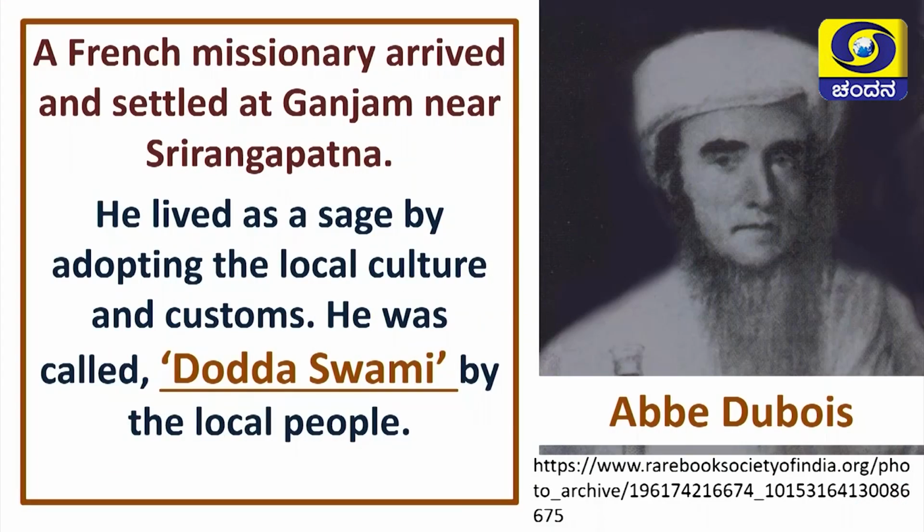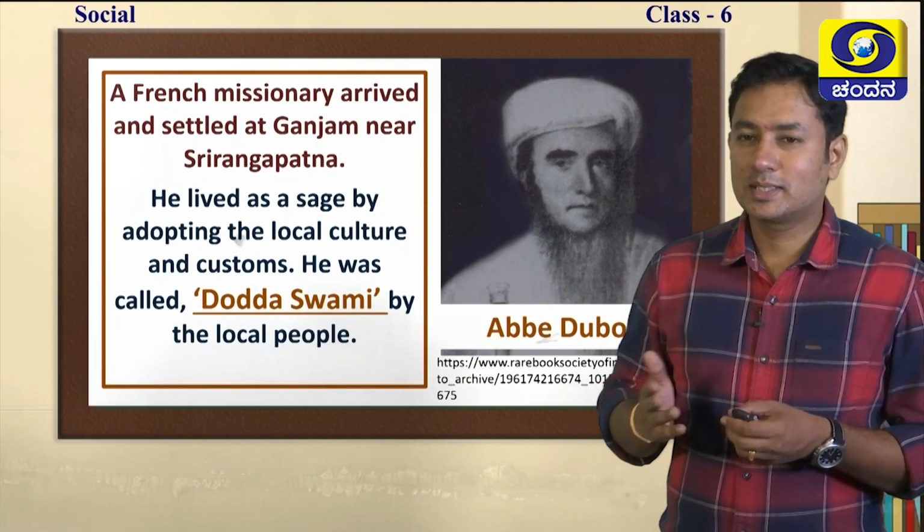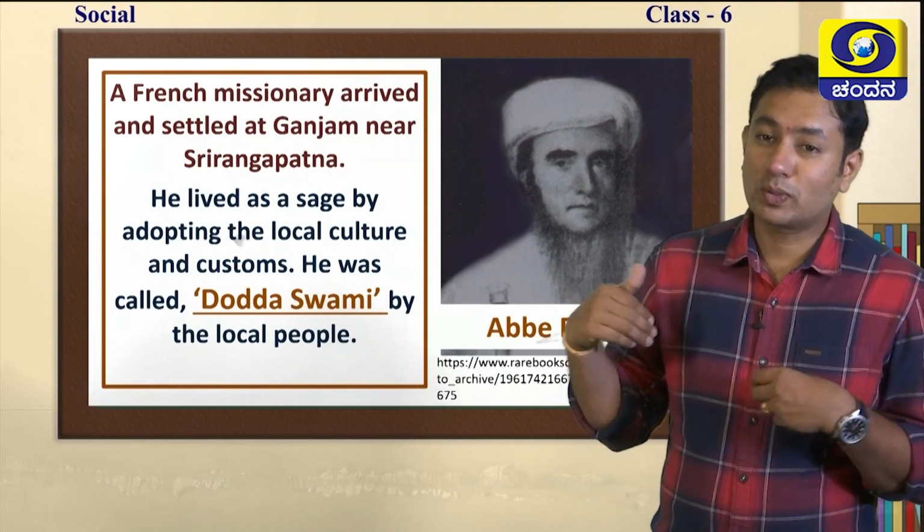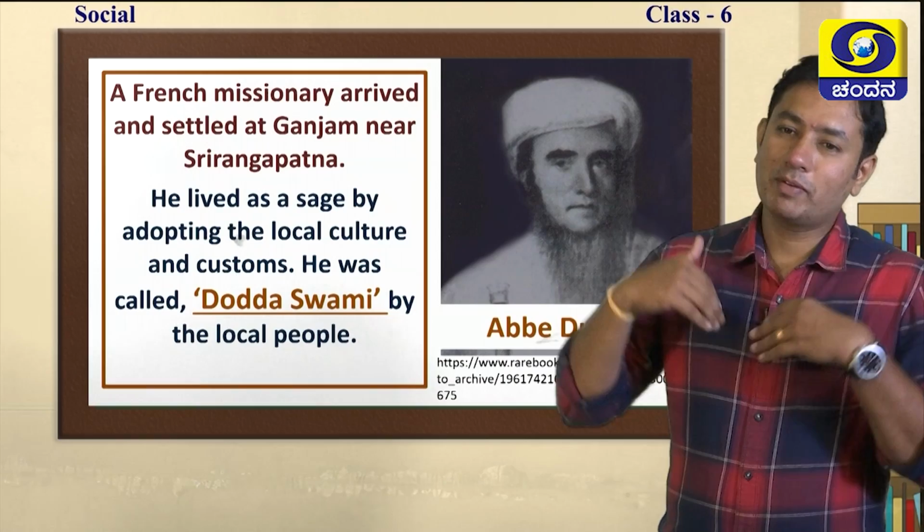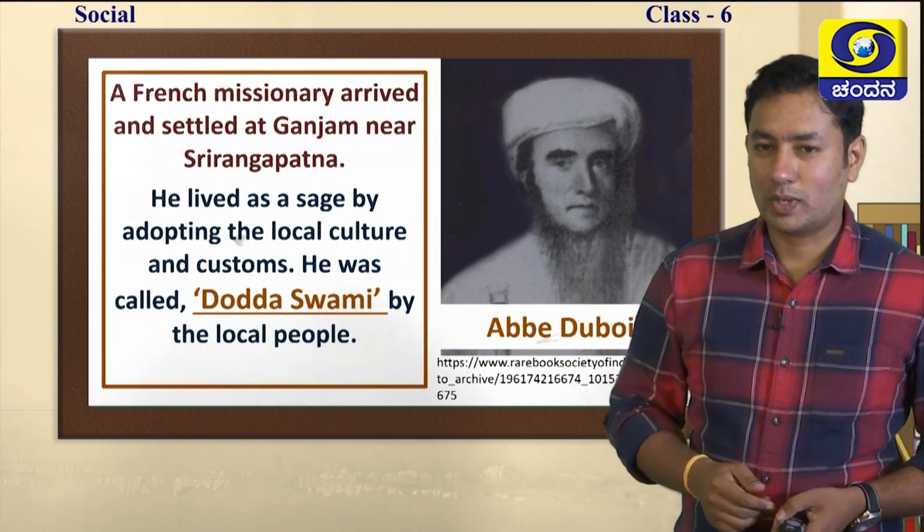And finally, Abbé Dubois. Abbé Dubois is the one who came to India. He settled here at Srirangapattanam and lived like a sage of India. Local people used to call him Dodda Swami. Swami is what we normally call those who are sages, but he is Dodda Swami. He is Swami for all the Swamis. So, that is Dodda Swami.